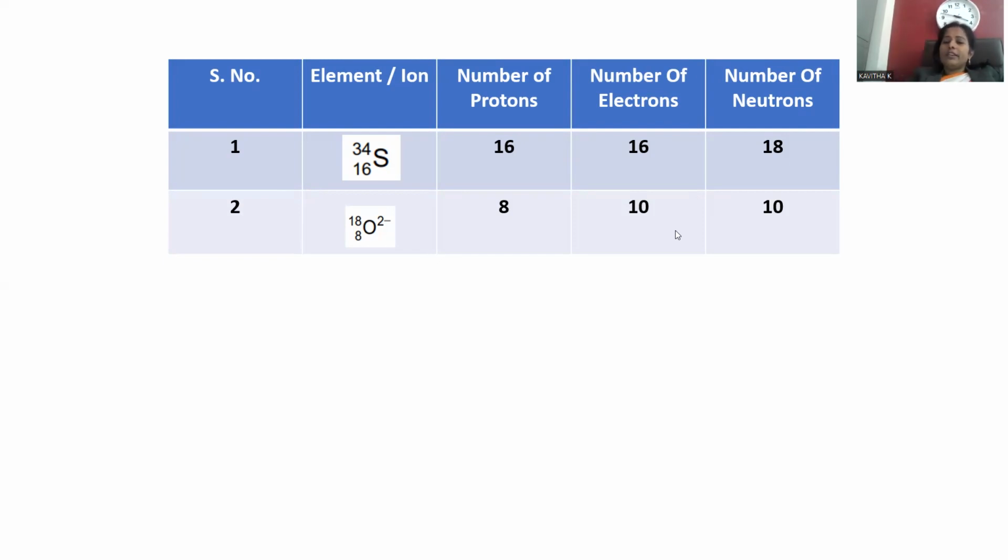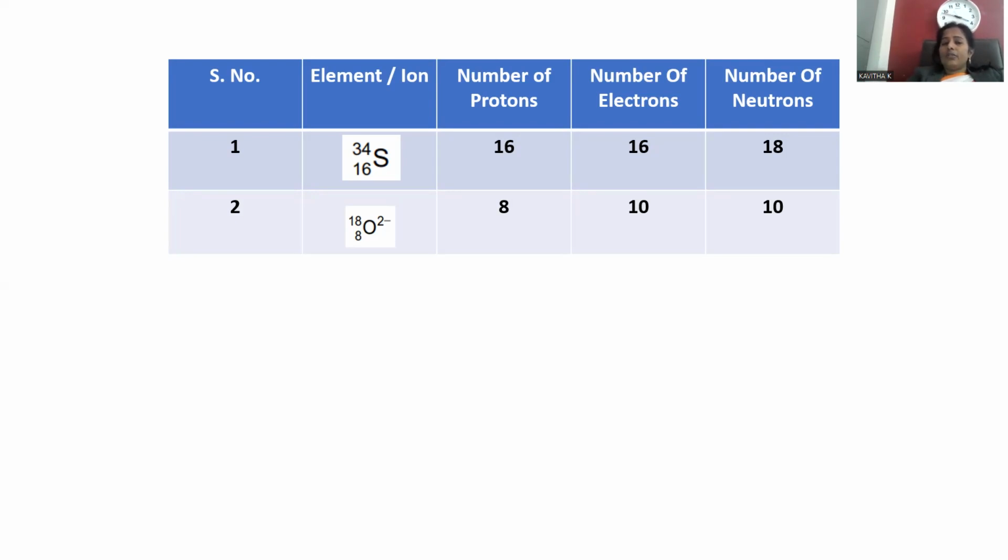The only fundamental to be understood is that whatever the atomic number is, that is exactly equal to the proton number. For a neutral atom, proton number is equal to electron number. For an anionic species, whatever the charge is, add it to the proton number so that the electron number comes.